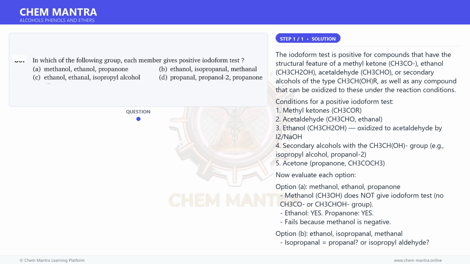Option D. Propanal, propan-2-ol, propanone. Propanal, CH3CH2CHO, does not give the iodoform test, no CH3CO group. The carbonyl carbon does not have a methyl group on it in the right way. Propanal is CH3CH2CHO, not a methyl ketone or acetaldehyde. Propan-2-ol, yes. Propanone, yes. Fails because propanal is negative.